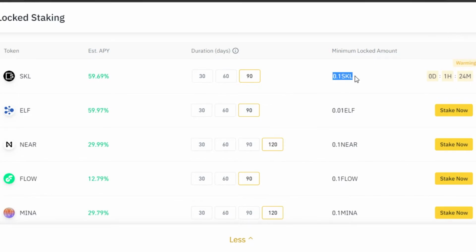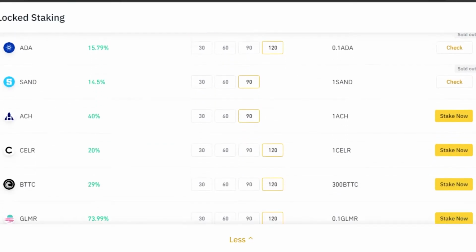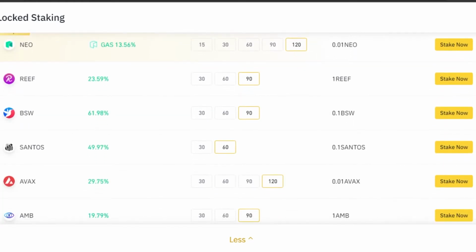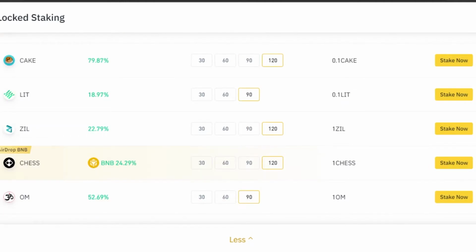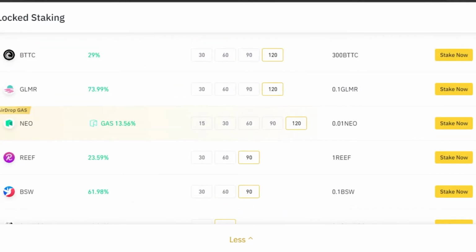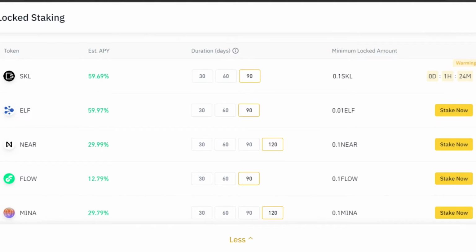Then make sure to check the minimum locked amount. For most tokens, it is going to be 0.1 or maybe 1, and you can simply check them out from here. And if you even have like 0.2, then you will be able to lock your coin and then earn your profit on it. Of course, the more coins you have, the more assets you have, the more percentage you will get, and the more profit you will get. It's not like you're investing 2 and you're making the same profit as a person who invested 10. It's relative to the coins and assets that you have added.